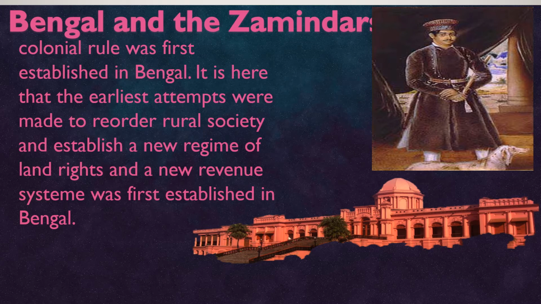Thereafter, two more revenue settlements were established, the Mahalwari system and the Ryotwari system. But in this chapter, we have to discuss only the Permanent Settlement introduced by Cornwallis in 1793.